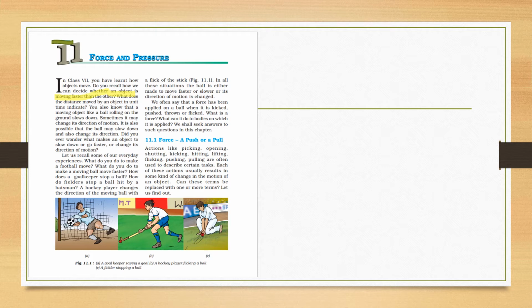Okay, and what does the distance moved by an object in a unit time indicate? It also indicates the speed. So many other things we also know. For example, when a ball is rolling on the ground, that is the movement of that ball. After some time what happens? It slows down, and we know that we can make it move faster. We can also change the direction of that thing.